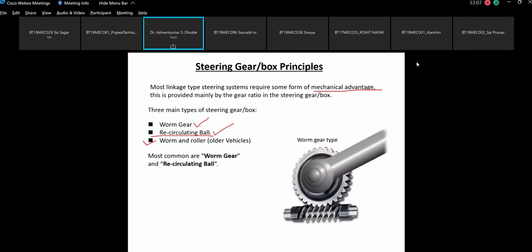Sir, please tell me, have you studied the power screw in machine design? Yes. So what is the basic advantage of a power screw? Sir, where is a power screw used? Where do you use a power screw? Linear to translatory motion means what, sir? Linear to translatory means what?